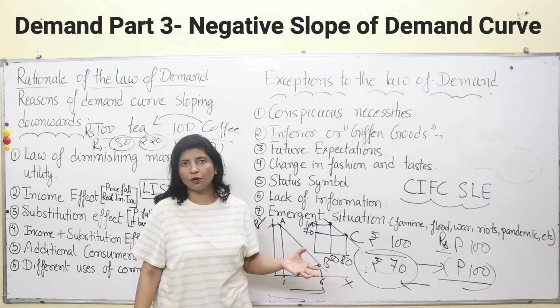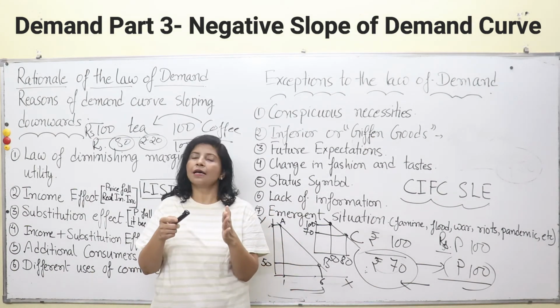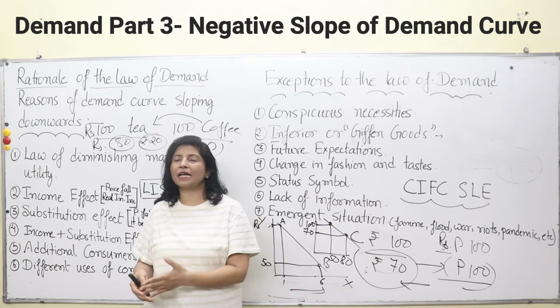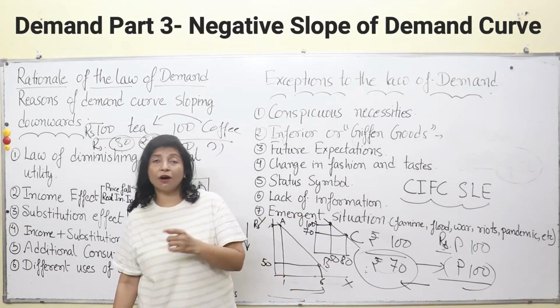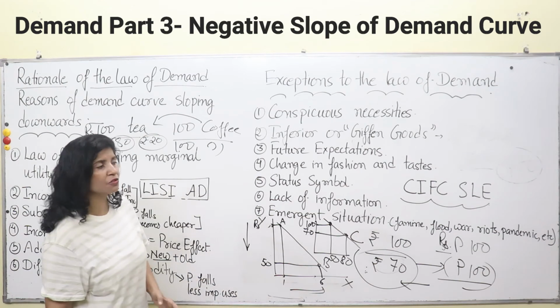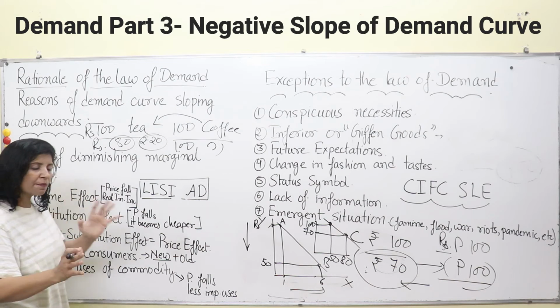Same happens with potato also. It is used for making chips during summers. We make papads, chips, and many types of delicacies are prepared with the help of potato because it has become cheaper. So when things become cheaper and if they have different uses, then they can be put to less important uses as well. Because what is the most important use of milk?